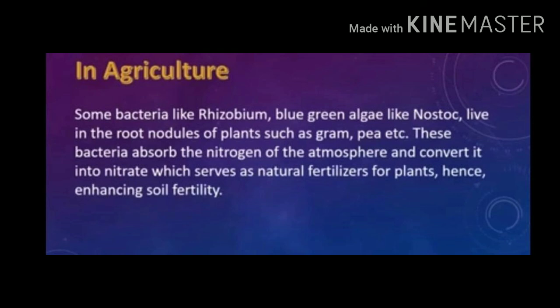Microorganisms are also used in agriculture. Some bacteria like Rhizobium, and blue-green algae like Nostoc, live in the root nodules of plants such as gram, pea, etc. These plants are leguminous plants. These bacteria absorb the nitrogen of the atmosphere and convert it into nitrates, which serve as natural fertilizers for plants, hence enhancing soil.